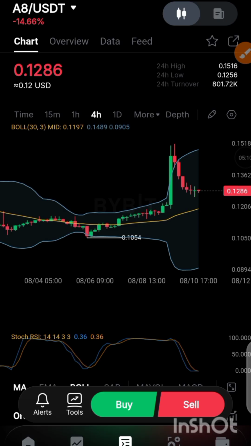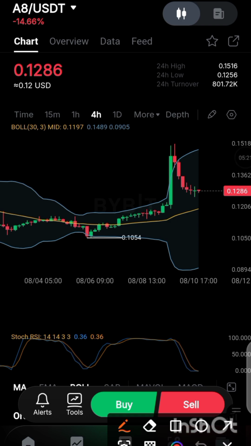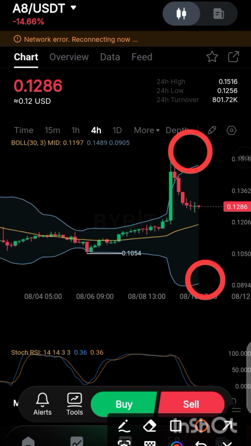The next thing for you to check is where that particular coin is. This is an example of what I'm talking about. You can see this one has gone below 15%. The next thing is to make sure that this Bollinger Band is where your target is. Over here are your targets, these two places.